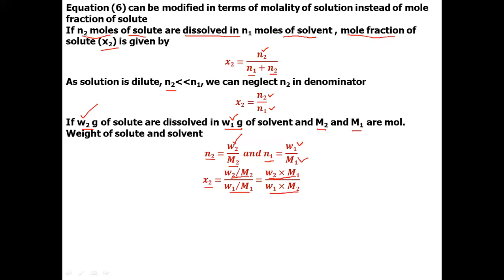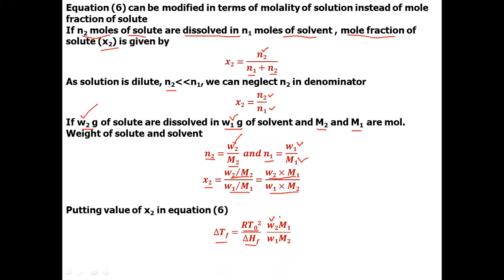Now put the value of x₂ in equation number 6 that we have already derived. So the relation becomes ΔTf is equal to RT₀² by ΔHf times W₂M₁ by W₁M₂. We just have put the value of x₂ that we calculated. Now we will take M₁ in the denominator of ΔHf.